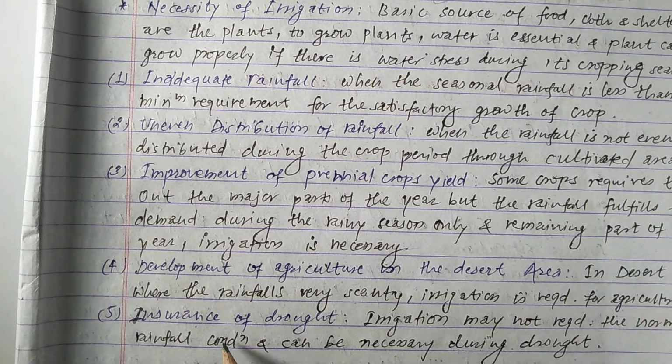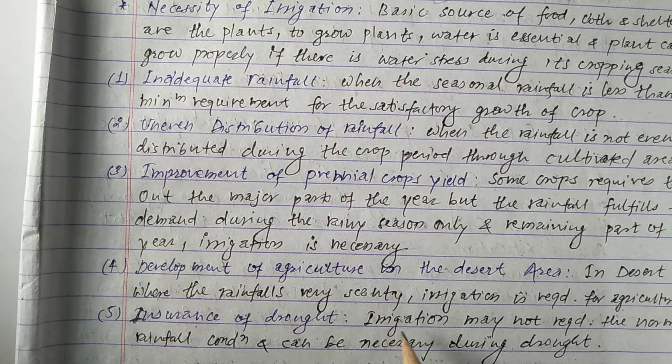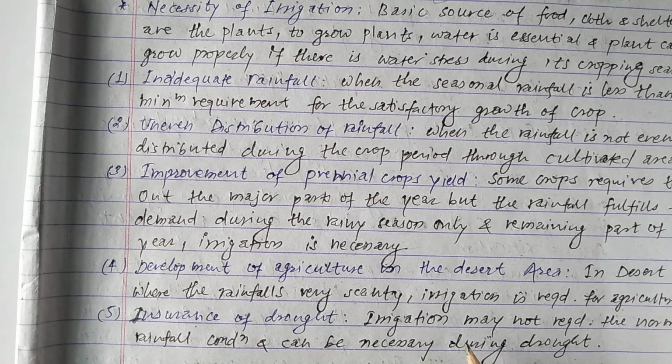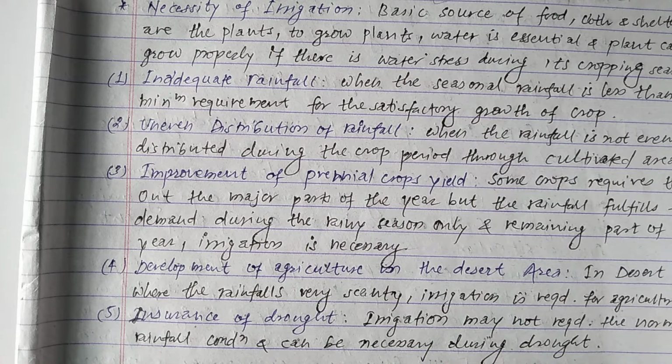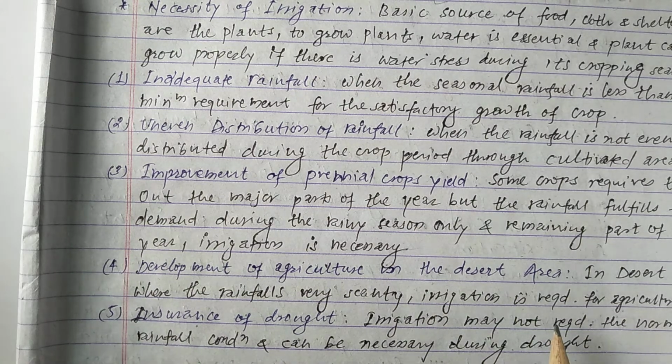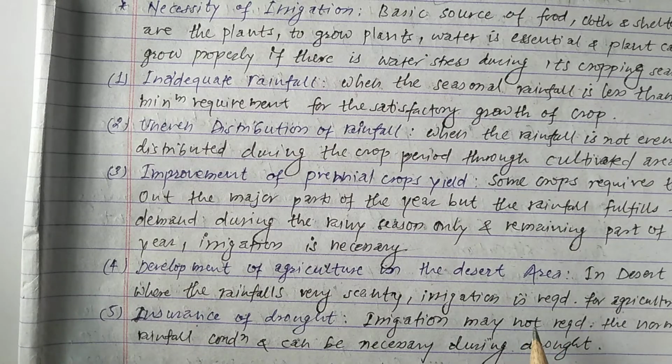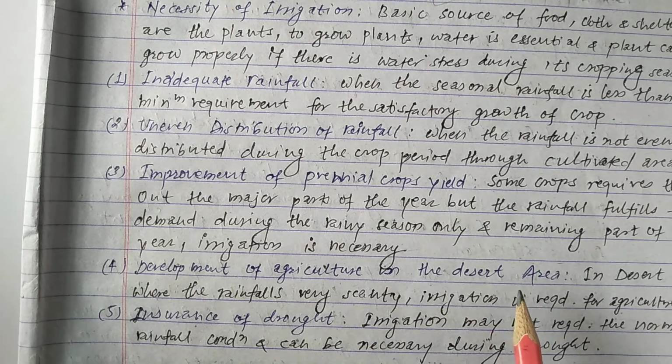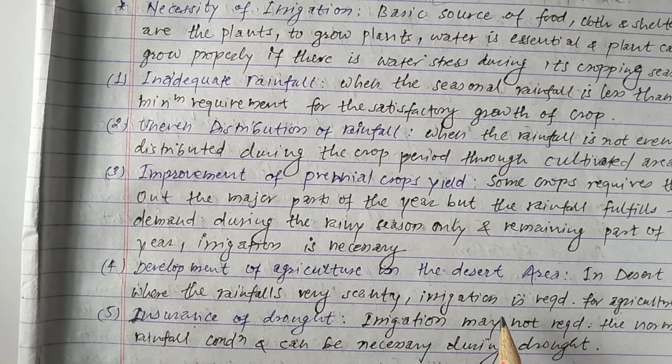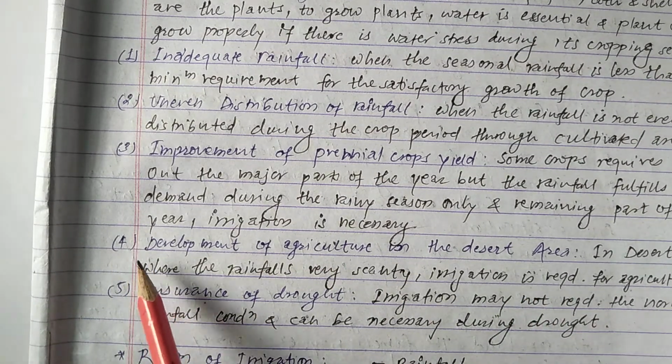In desert areas, where the rainfall is very scanty, irrigation is required for agriculture. As we know, in the deserts there is very little water, but water is also needed for the growth of different crops. For this, an irrigation system must be provided. So development of irrigation in the desert area is required for the proper growth of crops and different plants. So this is also one of the important necessities.